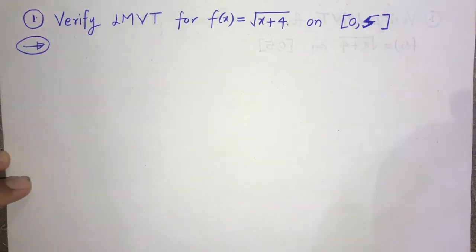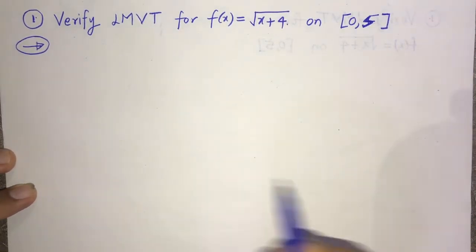In verification, we find the value of c and check that c lies in the interval. Since Lagrange's mean value theorem is true, there will be such a value. Let us check how it comes.